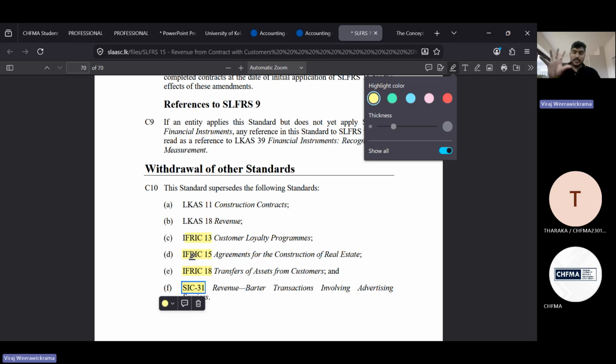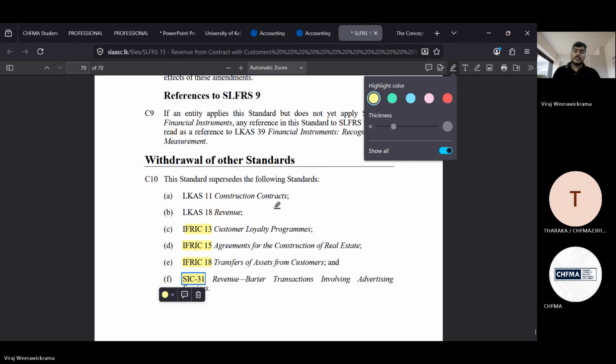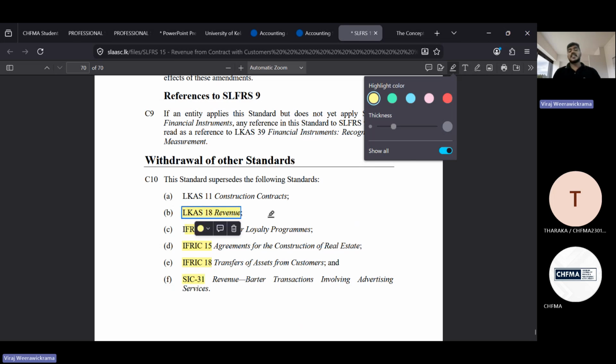Now, for a specific new accounting standard, if you need to see what IFRIC or SIC or any other accounting standards were replaced, you can see everything at the last point of the standard document. The previous revenue standard was LKAS 18.